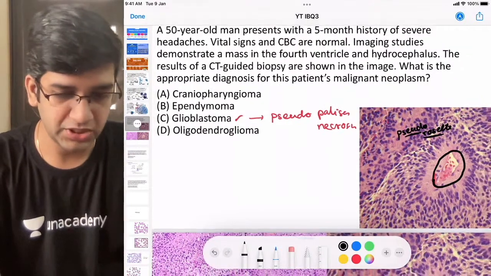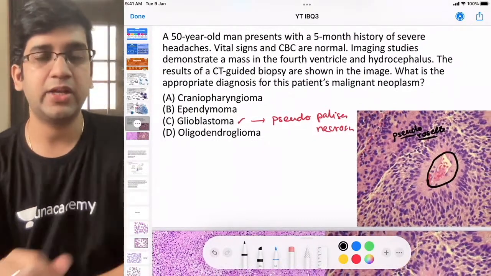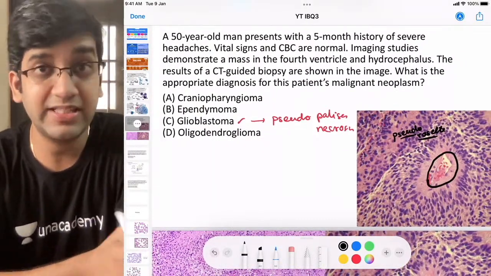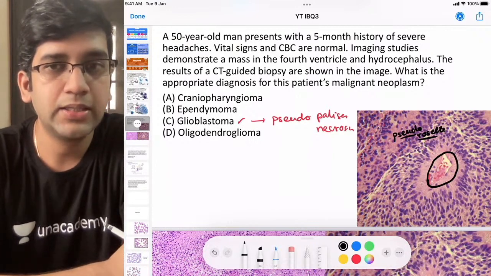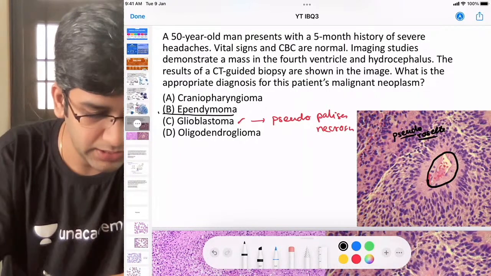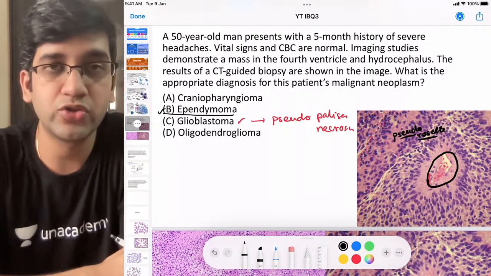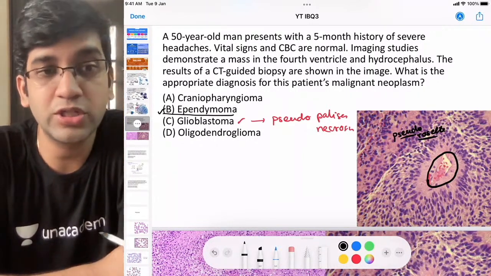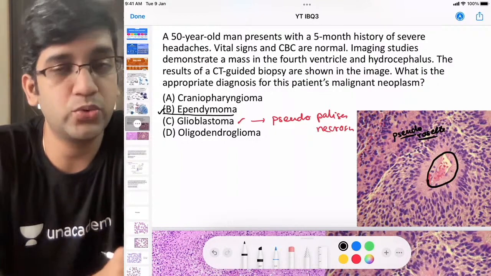This is a deception question. I want you to take this as a learning point, and I don't want you to make any more mistakes in the same arena in future, fine? If it's a pseudo rosette, my diagnosis is going to be ependymoma, right? Small round blue cell tumors have pseudo rosettes. Glioblastoma will not have a pseudo rosette. Glioblastoma will have pseudo palisading necrosis.